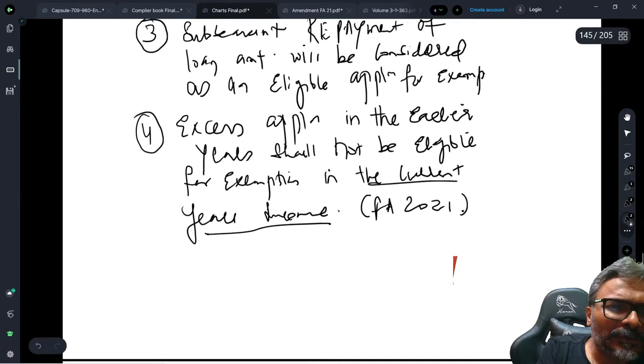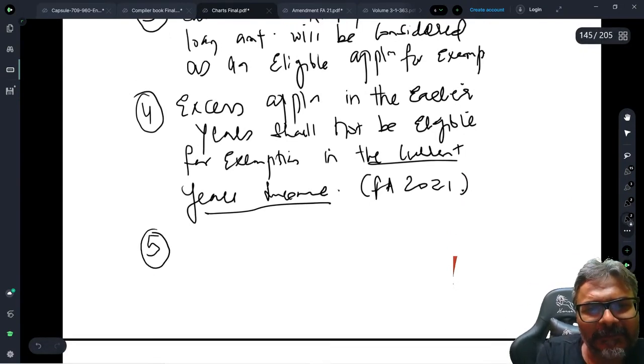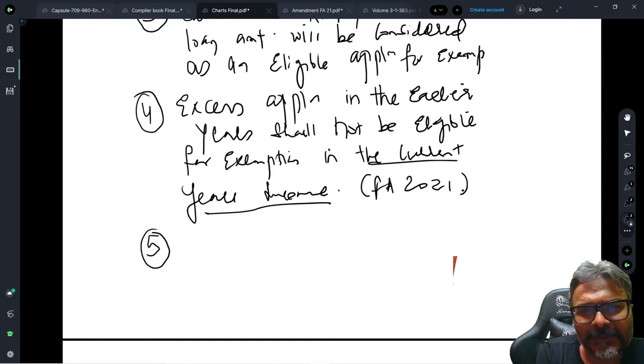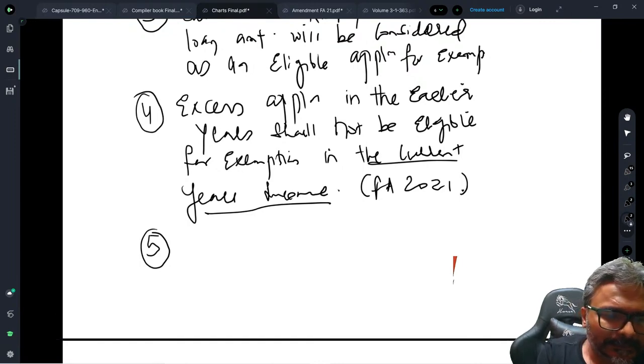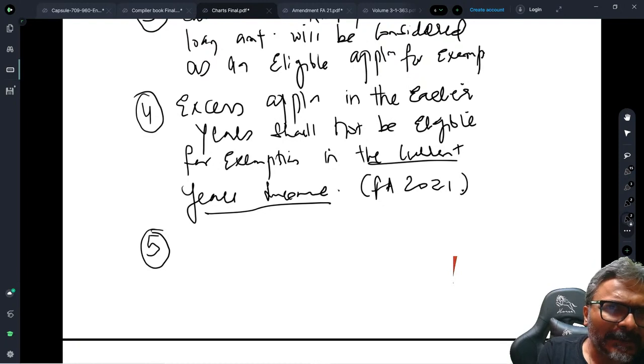Now I'll also talk about some typical case of the donation here. If I'm giving a donation to another trust, students, you can put across your doubt, Deepak, not an issue. So if I give a donation to another trust, that donation will be considered as an eligible application. I think all of you will agree to this.